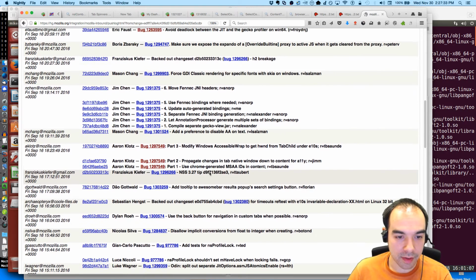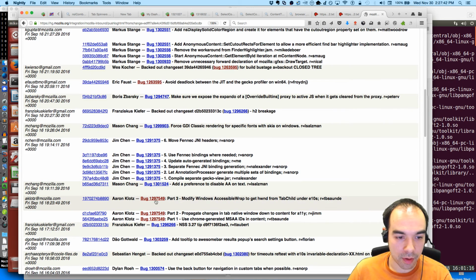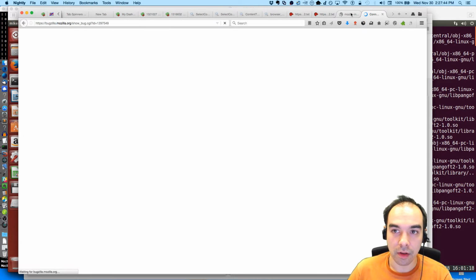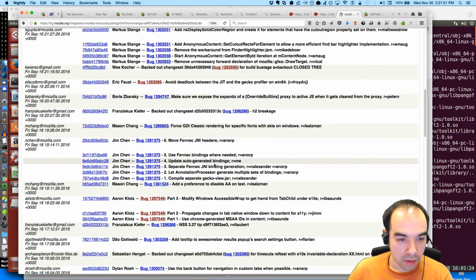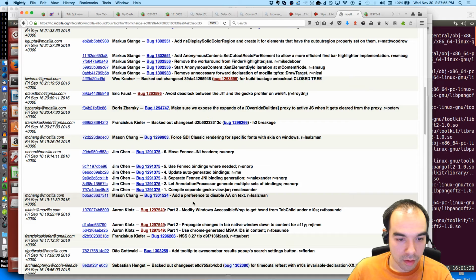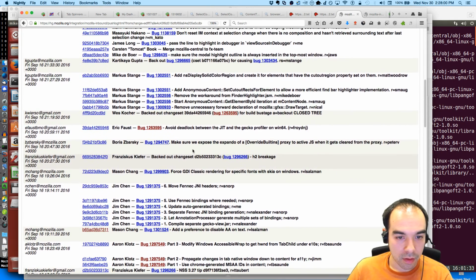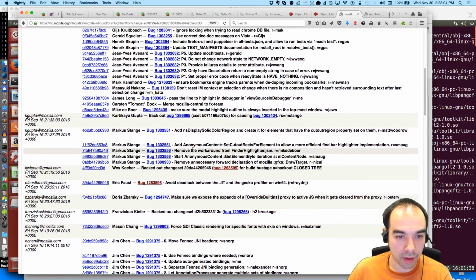Updated NSS. A11Y support. Profiler thing.